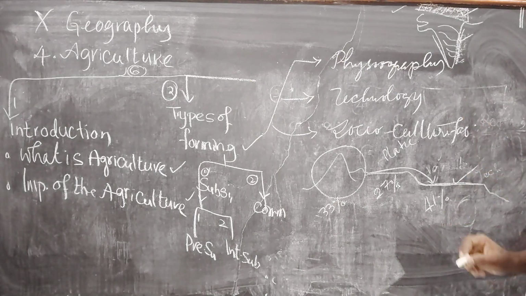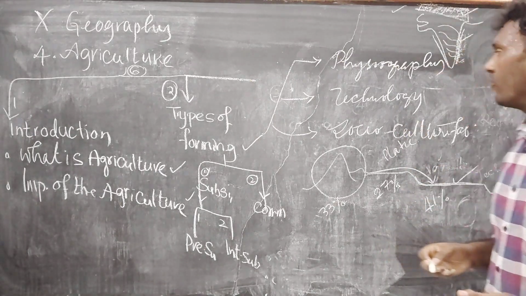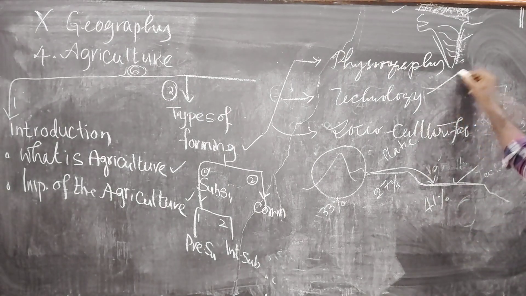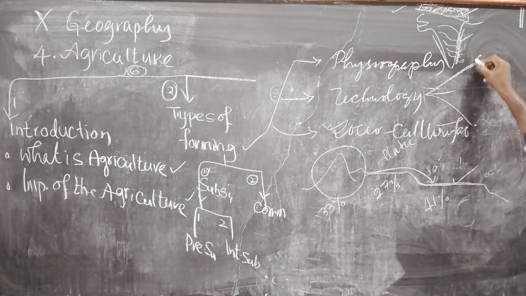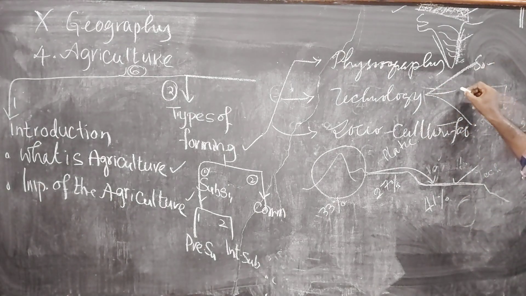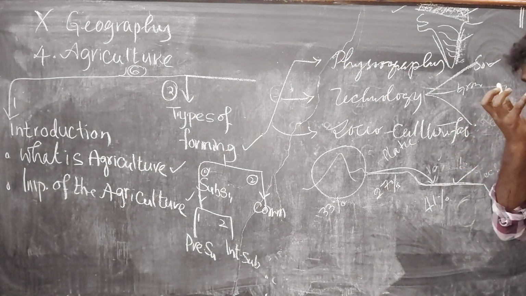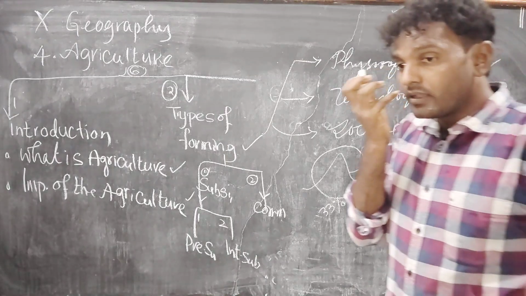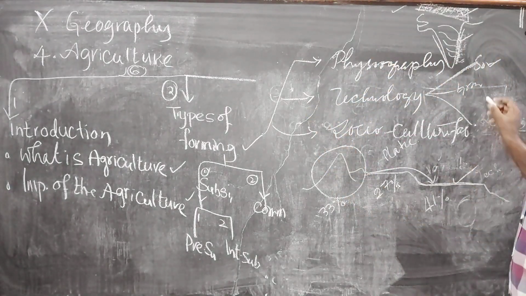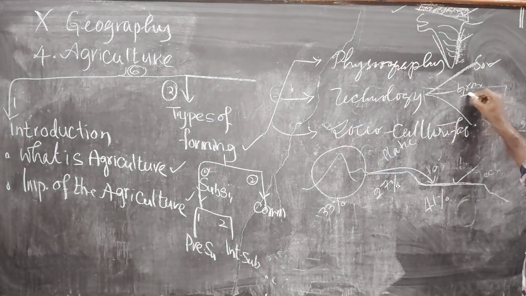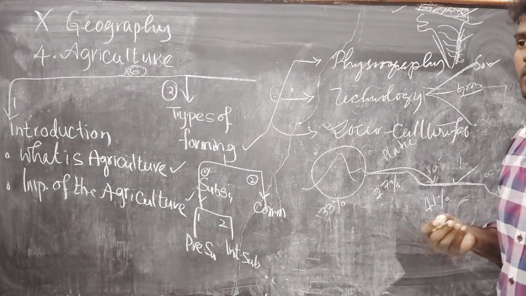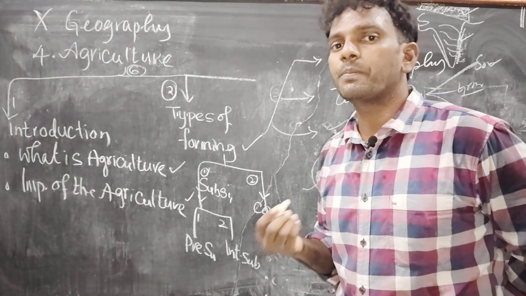That is about physiography. Coming to technology, nowadays technology is very important for the sowing season and growing season. We need to plough the land, and in the growing season we need to protect our crop from pests.